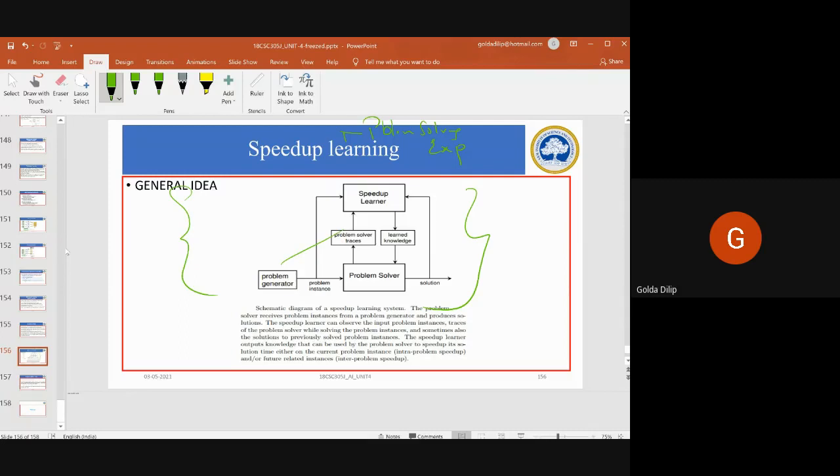Then these days another aspect of speed up learning is catching up. That is what is called explanation based learning. That is another thing, which is not discussed as of now. It is another generalized area of speed up learning called explanation learning.